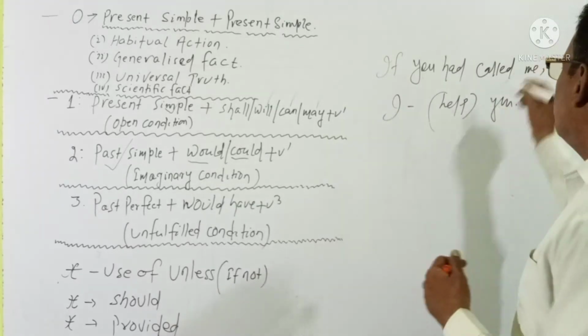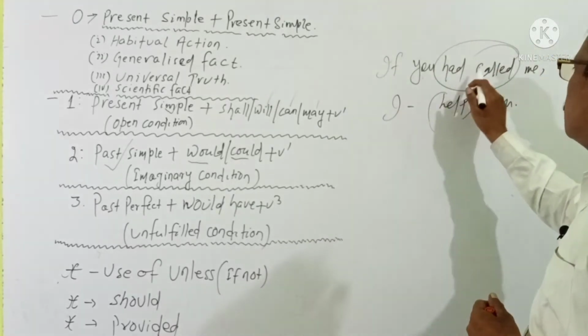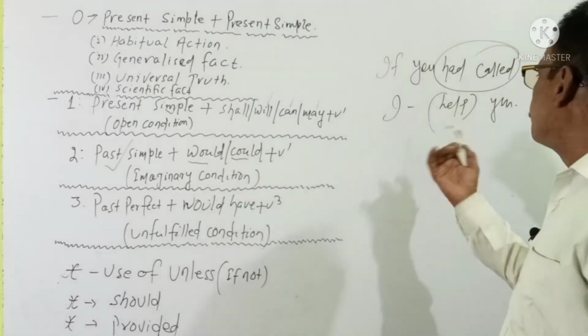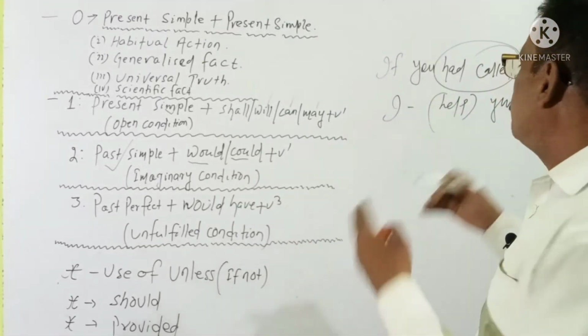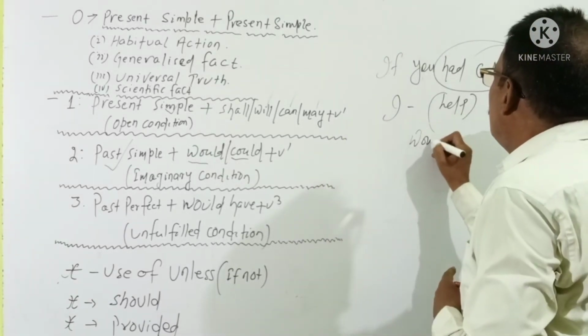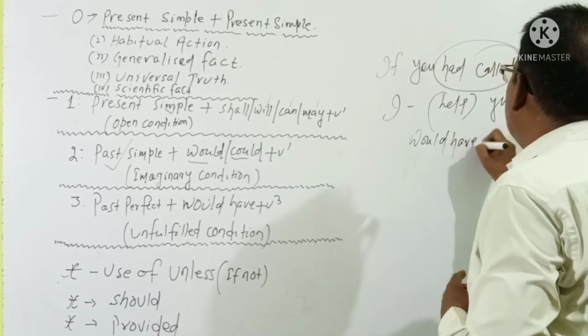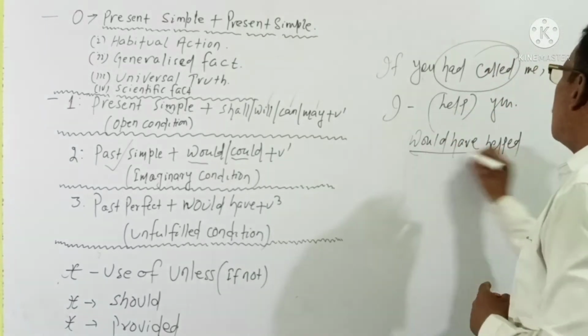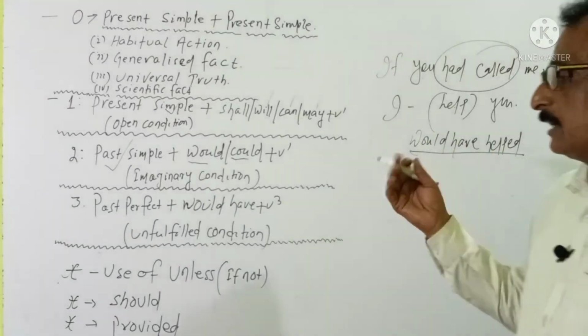Without bothering, without getting worried, viewers, you see, this is past perfect. If this is past perfect, blindly you think of would have plus V3. So here the right answer would be would plus have and help, third form, would have helped.